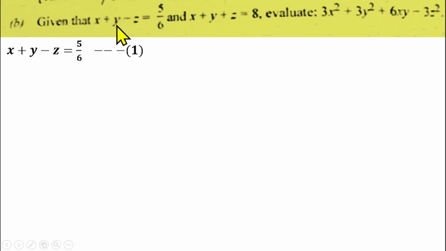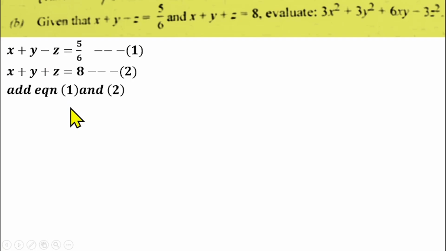So this is the first equation given to us. x plus y minus z equals 5/6, equation 1. Second equation, x plus y plus z equals 8. You can see that z here is minus, z here is positive. So if you add the two equations together, that will eliminate z for us. Add equation 1 and equation 2. x plus x will give us 2x. y plus y will give us 2y. Then minus z plus z will give us 0. So we'll have 5/6 plus 8 here.